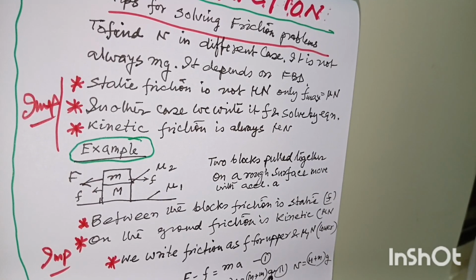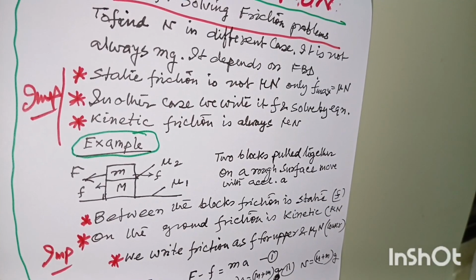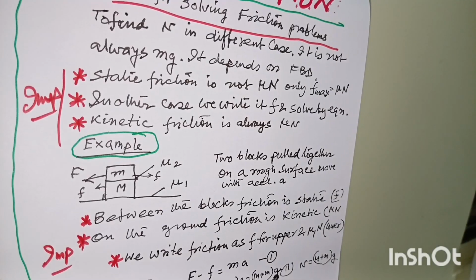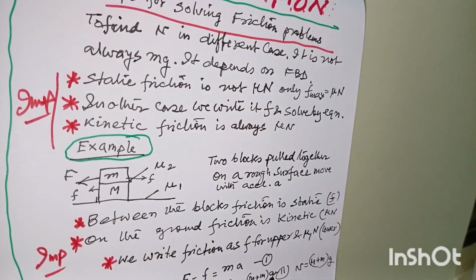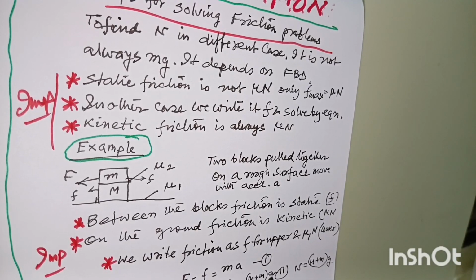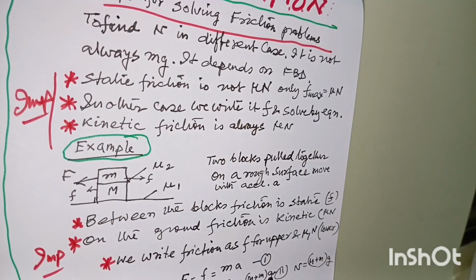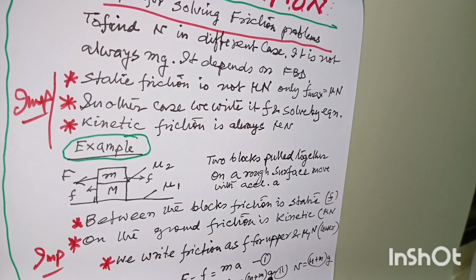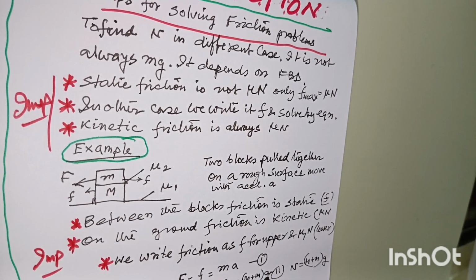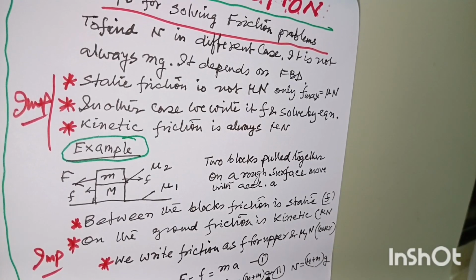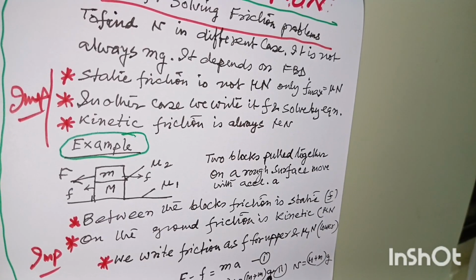And third is kinetic friction is always mu N, or you can write mu k N, but in general we write mu N. So these 3 points you note down very carefully. I have written this because students are making mistake on this. First thing, static friction, blindly you don't write mu N. Only maximum of static friction is mu N, otherwise static friction is anything between 0 and mu N. And it is mu N, not mu mg. N has to be found out by free body diagram, then we write mu N. And kinetic friction is always mu N.